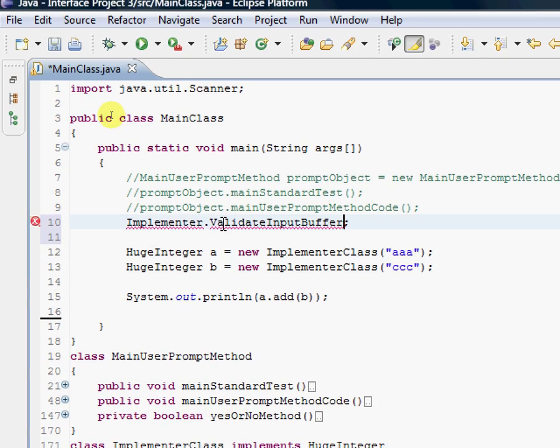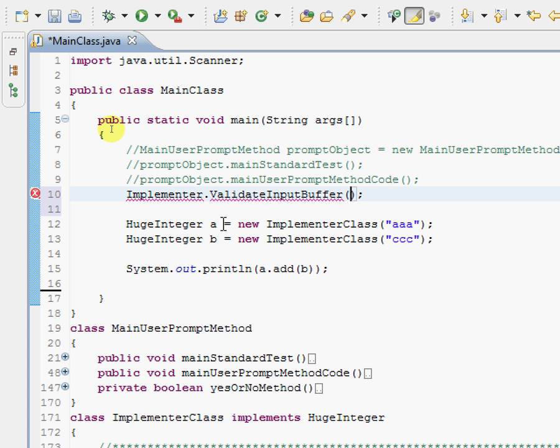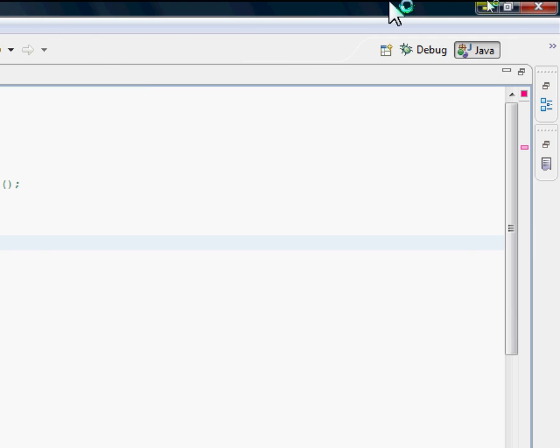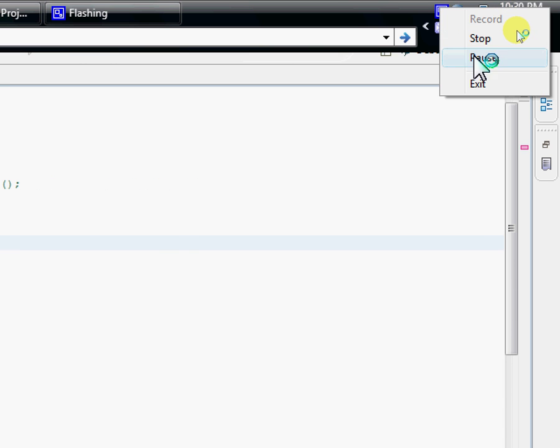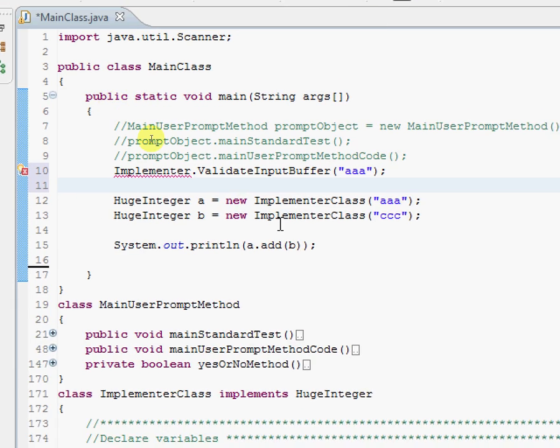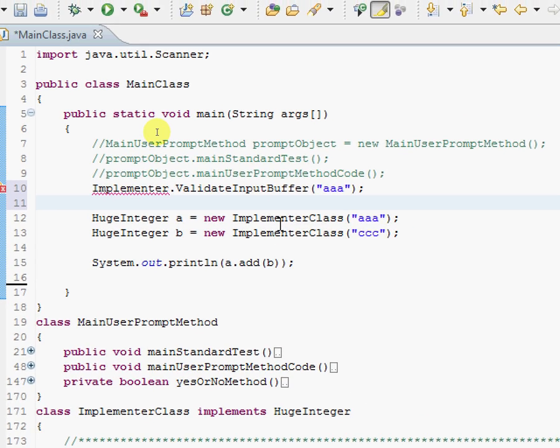And stick a string in there. Alright. What's wrong with this? Implementer cannot be resolved. Problem after problem. Okay, that was a quick problem. I swear only 3 seconds passed by here.